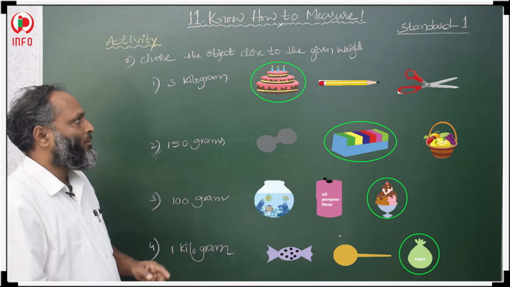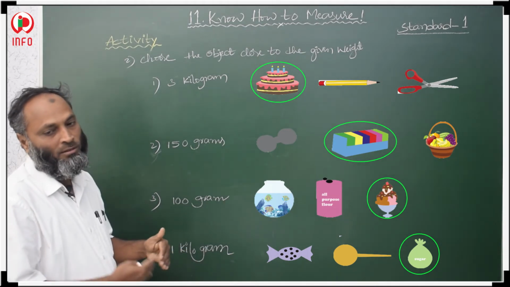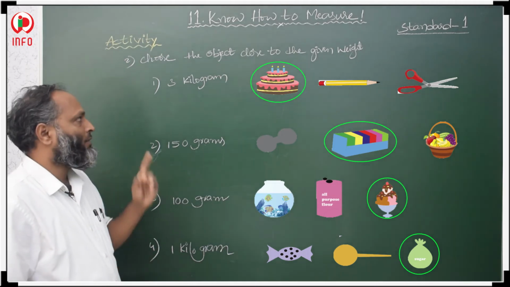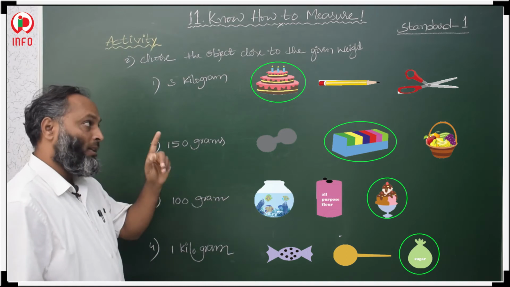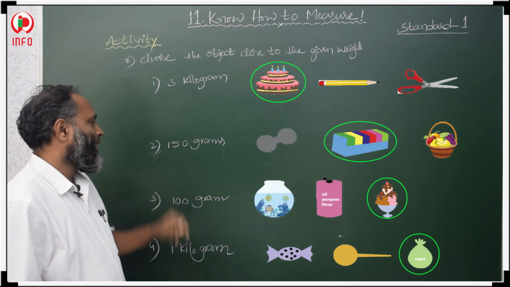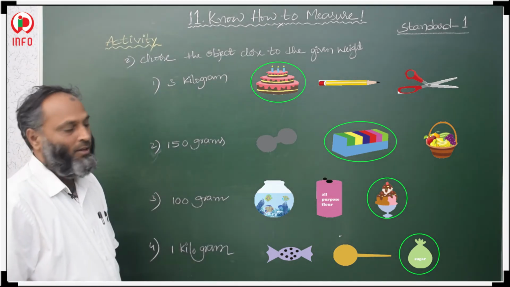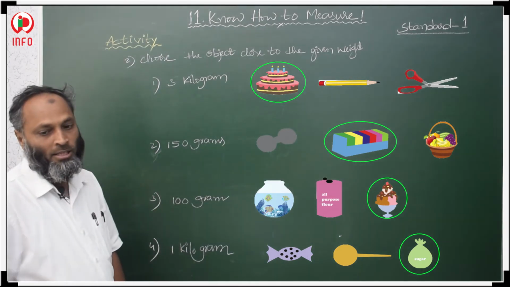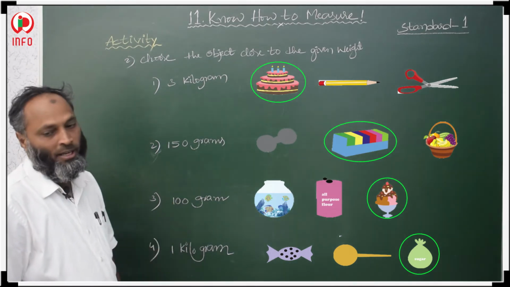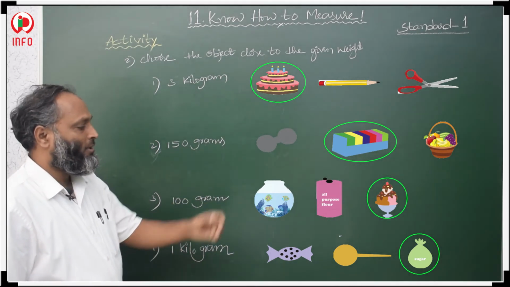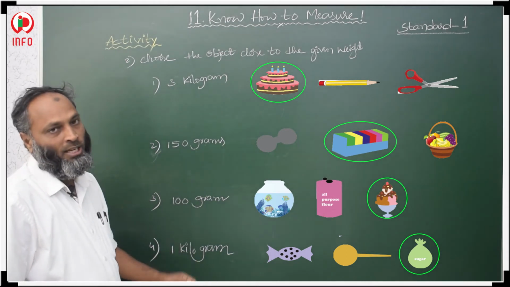Okay, approximate weight close to the given weight. So we have to circle which one is close to the given weight. In the first one, close to the given weight of 3 kilograms is the cake. Circle the cake in the first. In the second, circle that paper box. In the third one, ice cream is closer to this 100 grams. In the fourth one, the sugar weight is closer to this 1 kilogram.